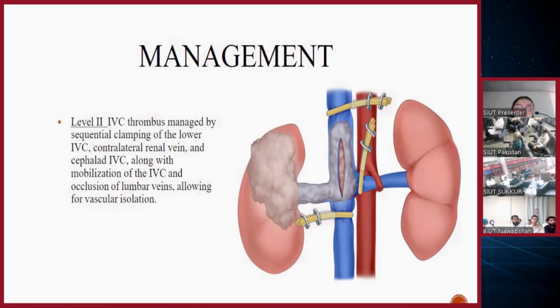If you're dealing with a right-sided tumor, for example, when you encounter a thrombus like this, you always clamp the distal IVC first, then you go to the contralateral vein and then the superior IVC. This is what we do basically for a right-sided tumor.